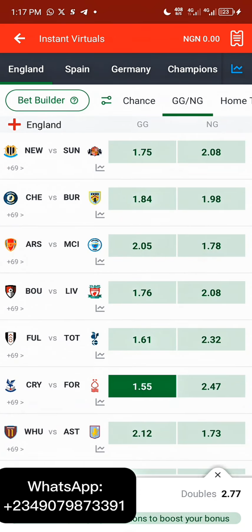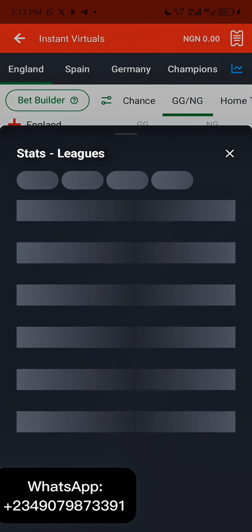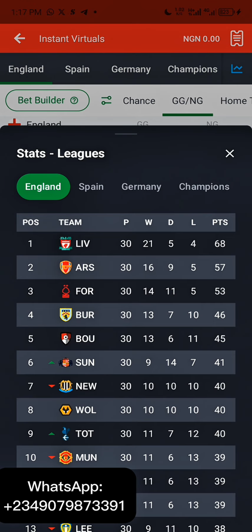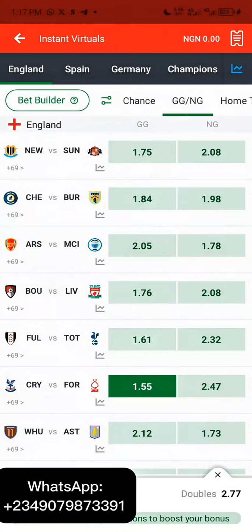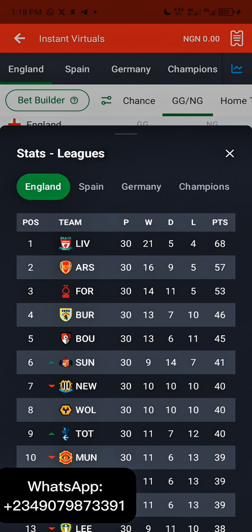So now what are we looking at? As you can see, this is Crystal Palace and then Nottingham Forest. We'll go over to the statistics section. At this statistics section, we're looking at whether any of the teams that we've selected are among the first 5 teams in the top of the league. Like now, this is 1, 2, 3, 4, 5.